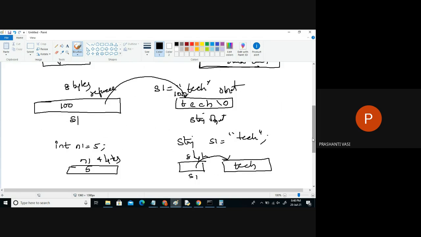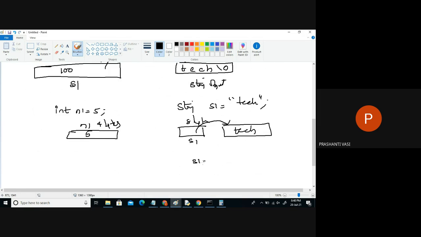So if I say s1 is equal to techlearn again, now I have written a new object. In another new location, techlearn is created and it's assigned to which reference? The same reference. Previously it was pointing to this object, which may be lying at some 100th address. Now techlearn may be created at some new address. Now where is s1 pointing to? 200. Previously it was pointing to 100.